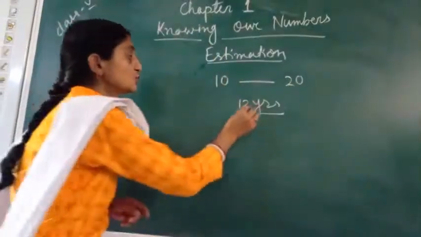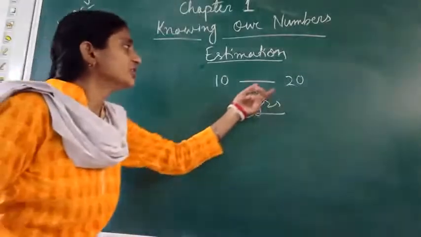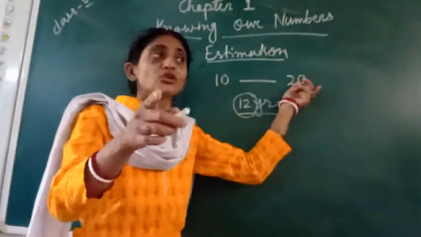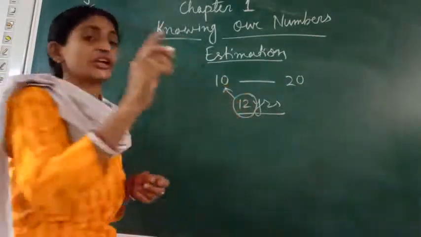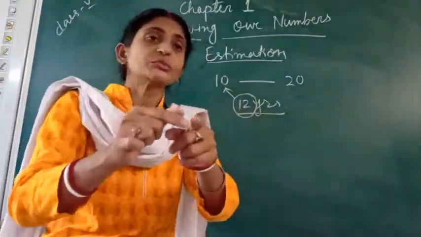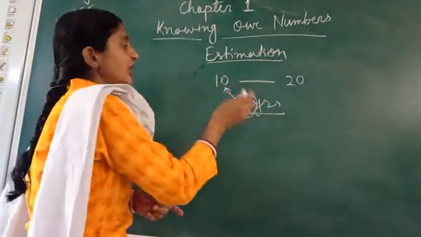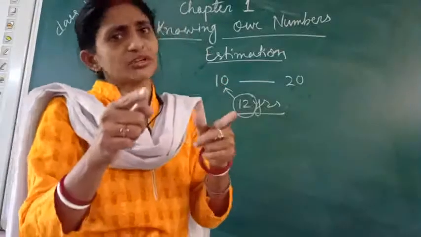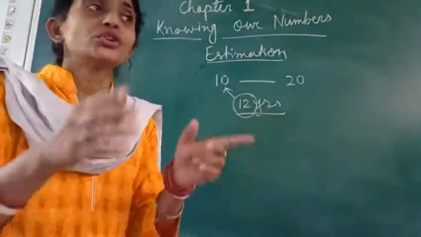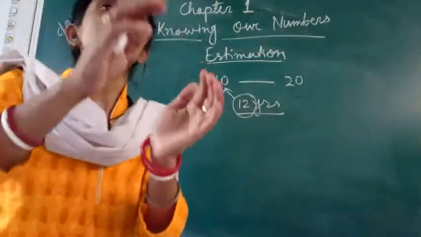Then 12 years, that number 12 is nearer to which one? Is it nearer to 10 or is it nearer to 20? Which group does it belong to? It is nearer to 10. So that's why it is approximately 10. Here it will be rounded up to the nearest 10 and it will be called 10 years. In that sense it is correct, but actually it may not be. So actual things can be rounded to their nearest place.